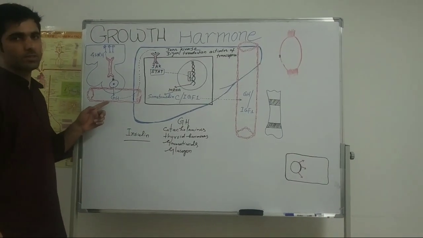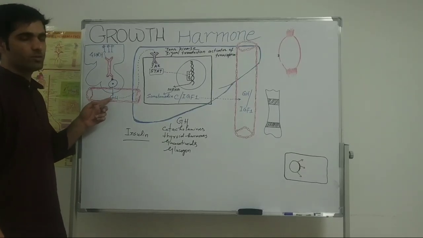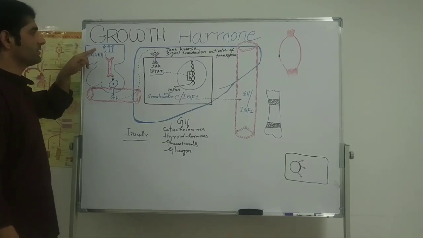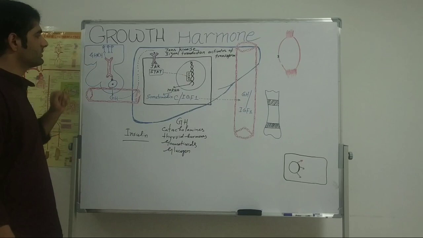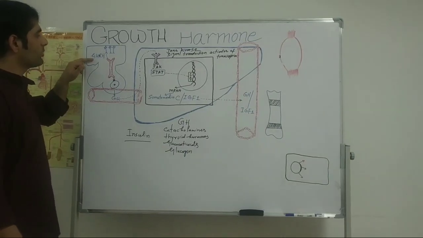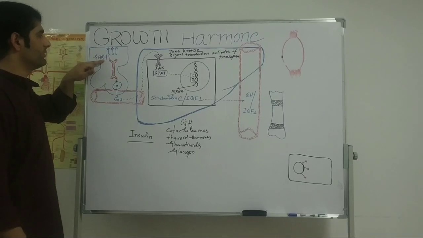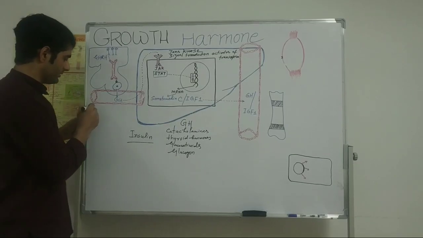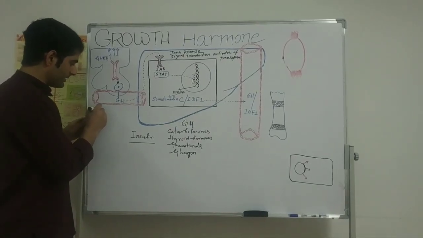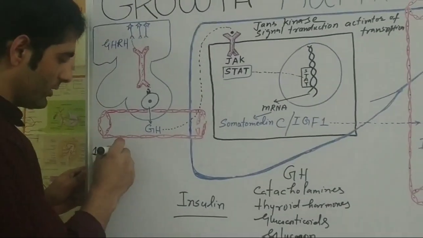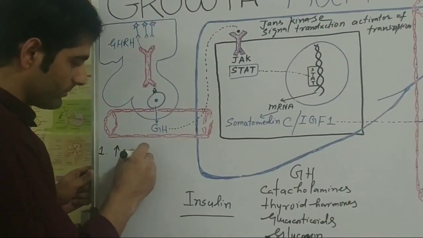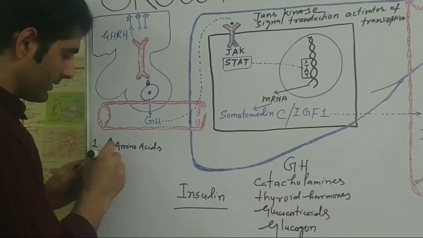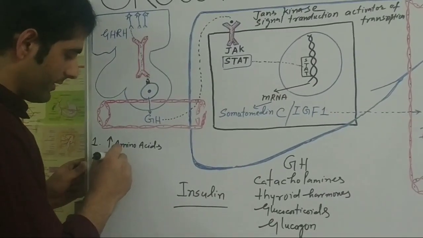Why is the growth hormone secreted? What are the factors which are responsible for secreting the growth hormone? As we know, in the hypothalamus there are neurons. When these neurons are stimulated, then the growth hormone releasing hormone is secreted. But what are the factors which stimulate these neurons? Let me write here the factors. The first factor is if there is an increase in the amino acids in the blood. The second factor, if there is a decrease in fatty acids.